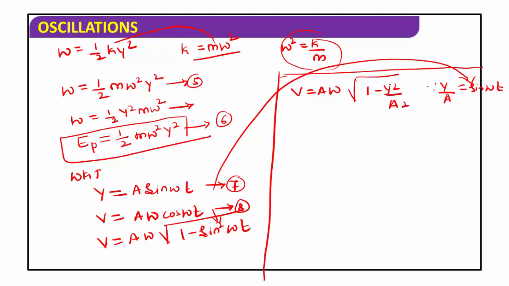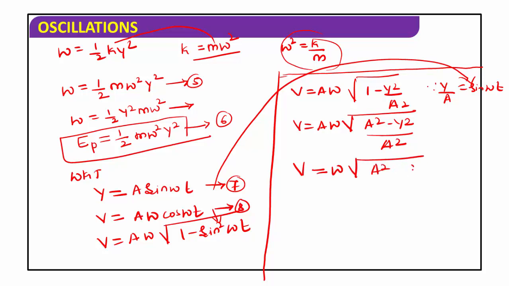Sin square omega t means y square divided by a square, or V is equal to a omega into root of a square minus y square divided by a square, or velocity of the particle V is equal to omega into root of a square minus y square. This is equation number 9.